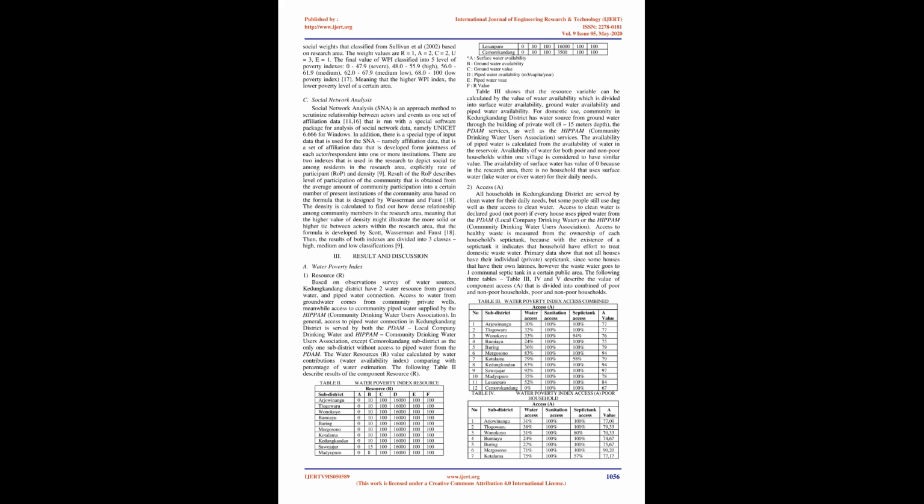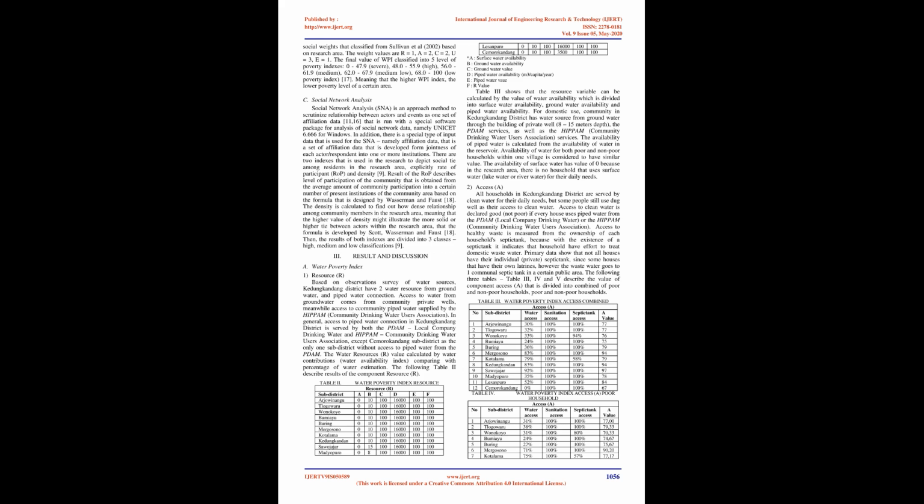Environmental, E. The environmental component, E, has two indicators including water quality and open space area. The measurement of water quality includes piped water quality, PDAM, local company drinking water/HIPAM, community drinking water users association, and groundwater quality, well. The open space area or vegetation cover is the percentage of green space area.